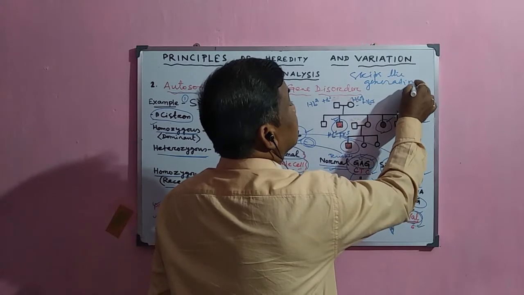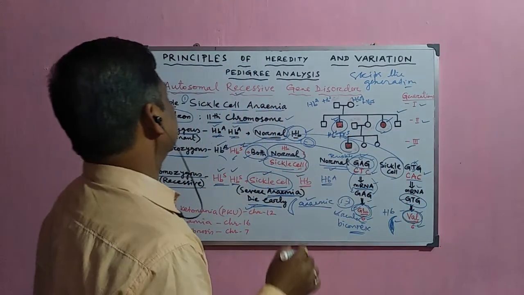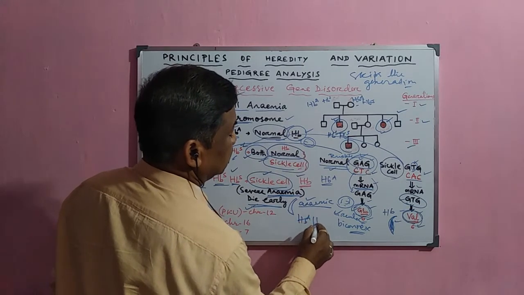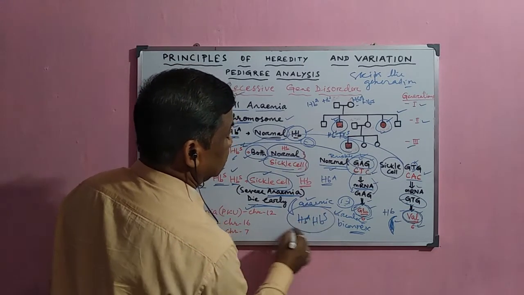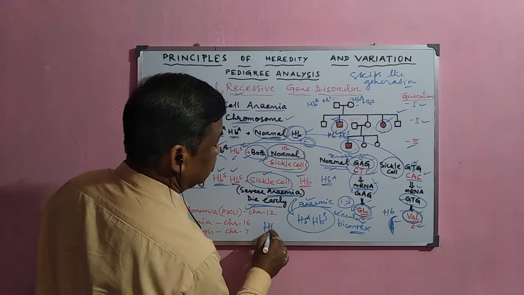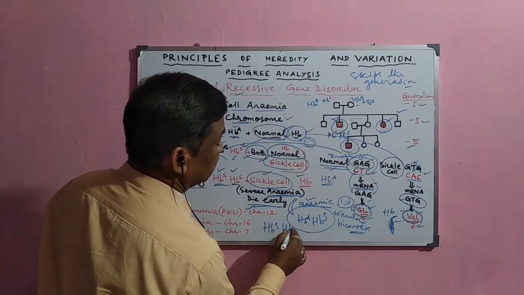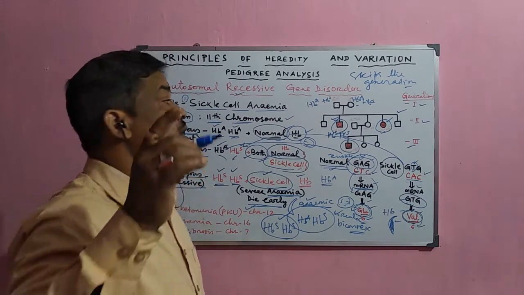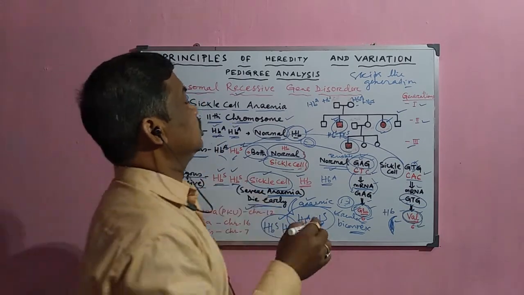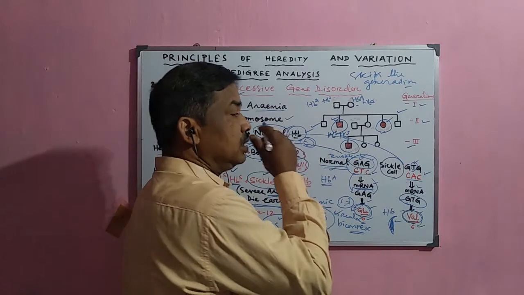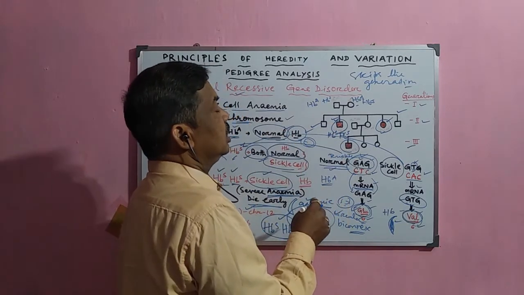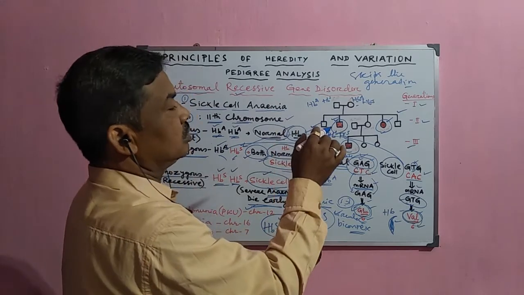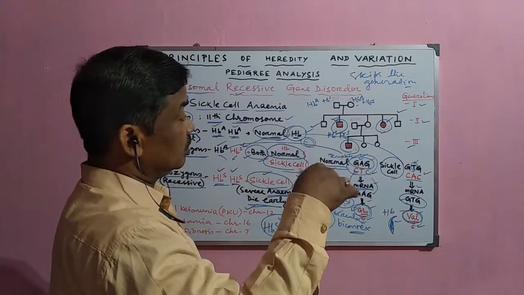Why? Because in the heterozygous condition, HbA and HbS, it is not expressed. But when it is in HbS and HbS, the homozygous recessive condition, it is expressed. So they can skip the generation, and normally they are transmitted from one generation to the next and to the next generation.